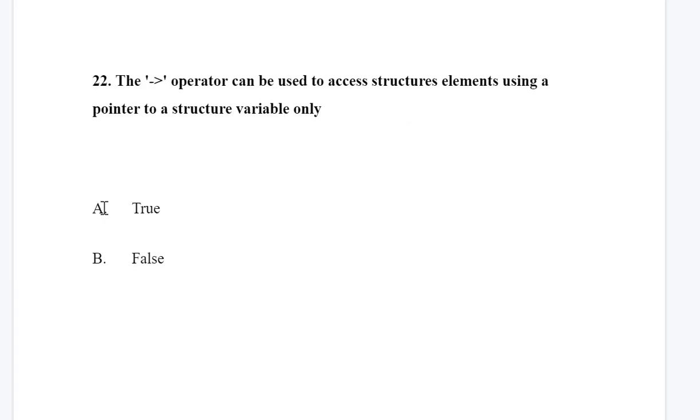Next is the arrow operator. The arrow operator can be used to access a structure element using a pointer to a structure variable only. You remember this portion, structure with pointer. Normally we use the dot operator for accessing a member, but if it is a pointer variable, then we use this arrow operator. So this is the correct answer.